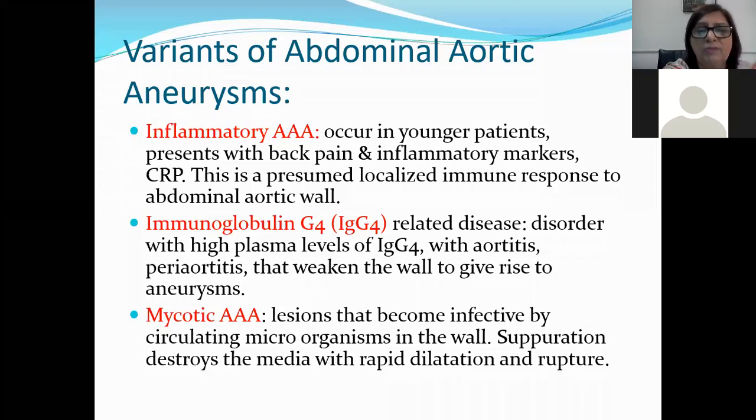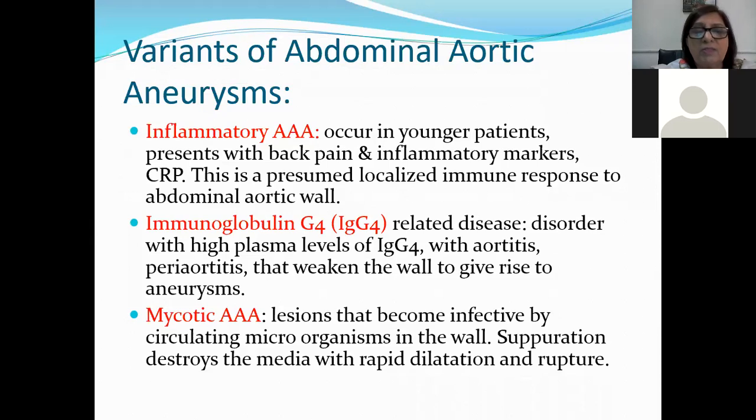Immunoglobulin G4, IgG4 related disease, is a disorder with high plasma level of IgG4 with aortitis and periaortitis that weaken the wall and can also give rise to aneurysm. Mycotic abdominal aortic aneurysm: lesions become infected by circulating microorganisms in the wall.